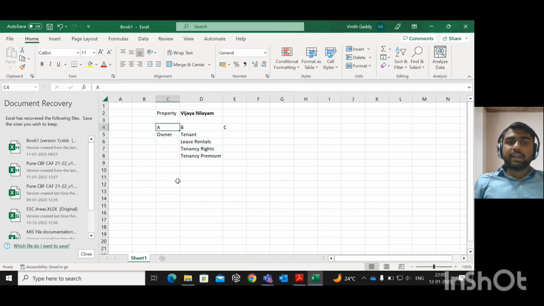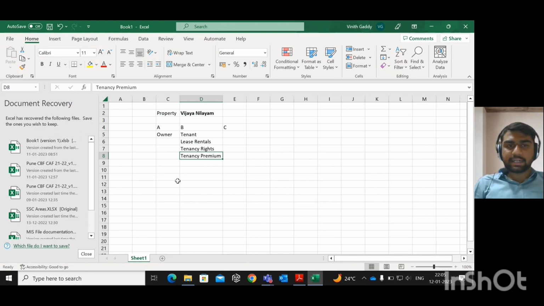Now, when A cancels this agreement, A will be paying some amount to B. The original agreement is between A and B. A is the owner, B is the tenant. B will be paying the tenancy premium, so A is giving tenancy rights to B. When the agreement gets cancelled, A will pay to B the tenancy premium.